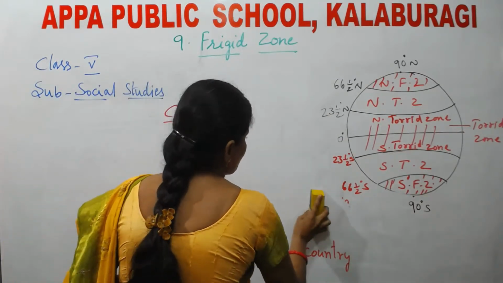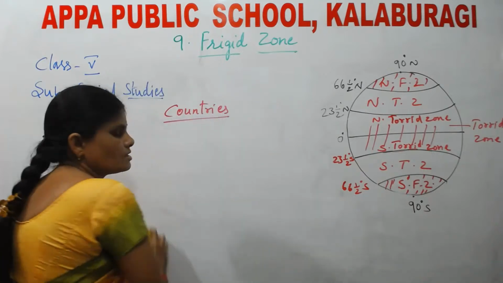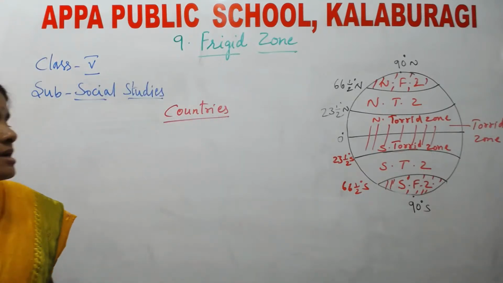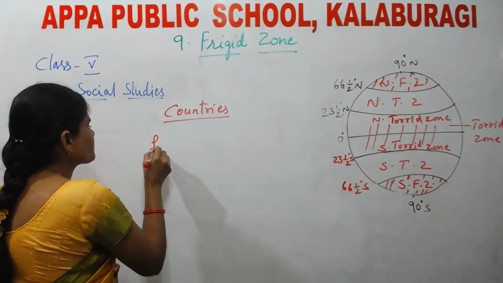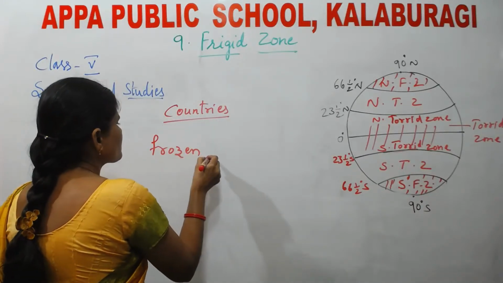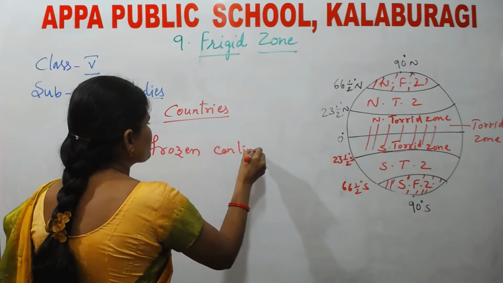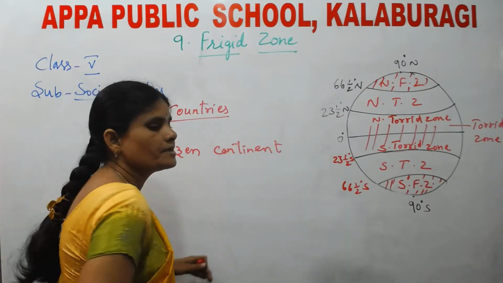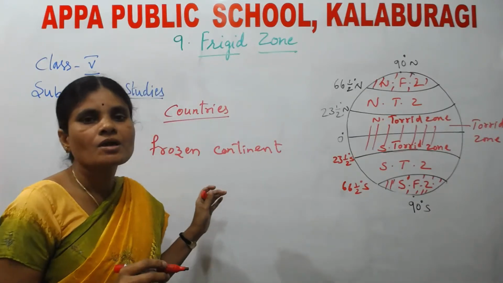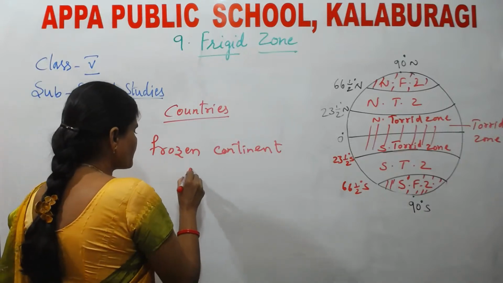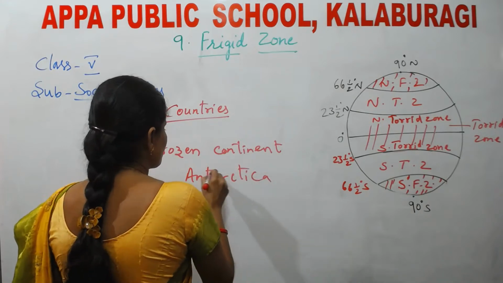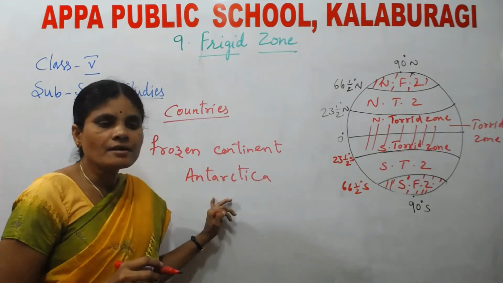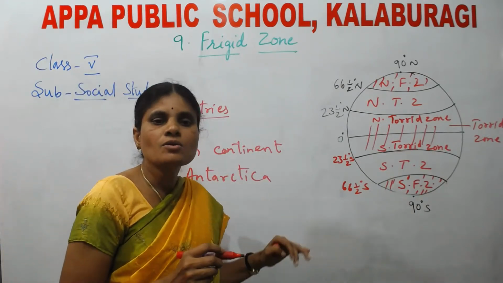Now, let us see the South frigid zone. Which continent is called the frozen continent? Antarctica. See, Antarctica is called the frozen continent.